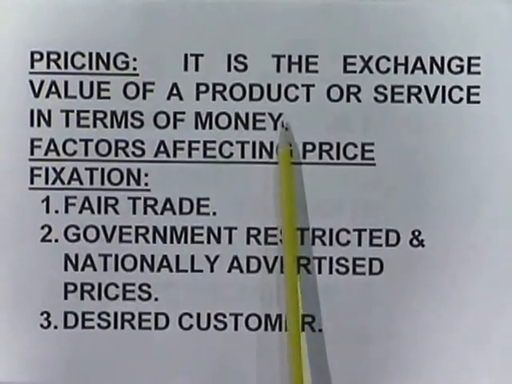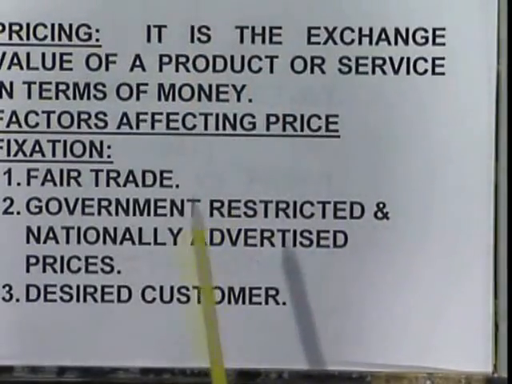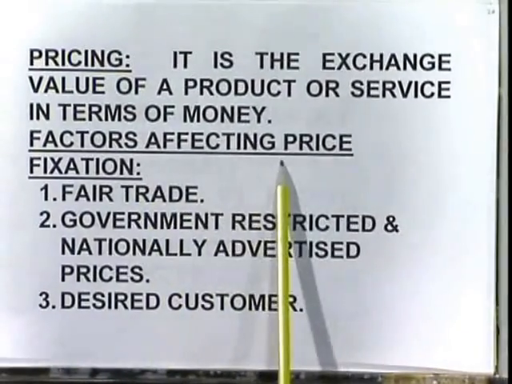Say for example, take a pen. What is its cost? That is its price. It may be 3 rupees, 4 rupees or 5 rupees, like that. So how are we going to fix that 3 or 4 or 5 rupees? That is what we need. Now, what are the factors to discuss about this pricing?